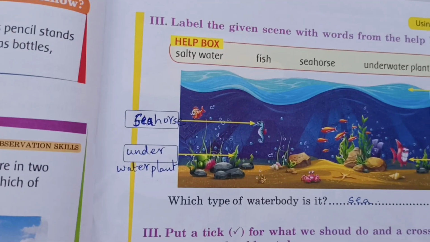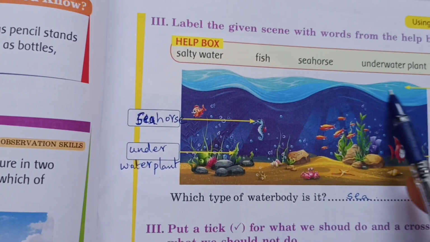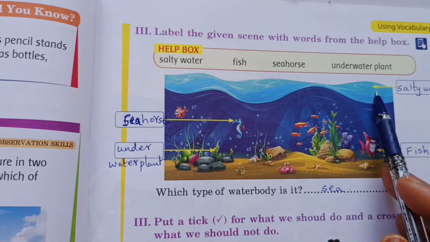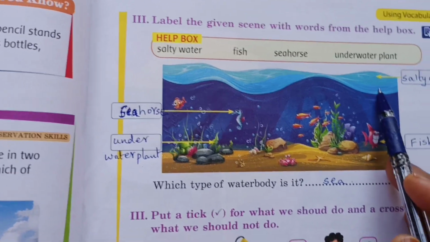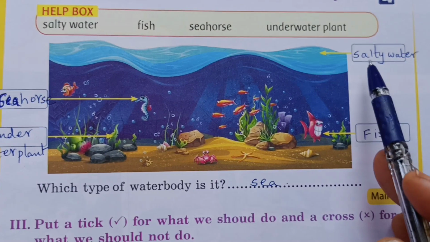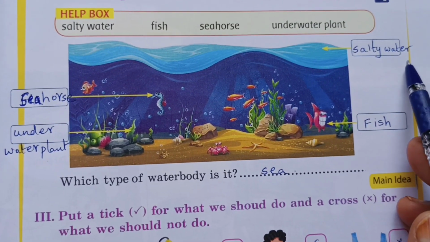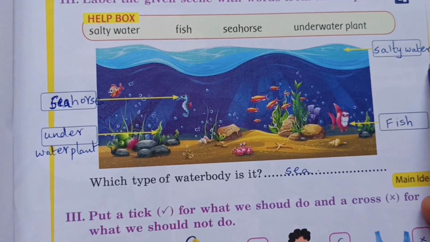And next see here, above the sea, this is the water. So how is the sea water? Sea water is salty water. So write in the box, salty water.